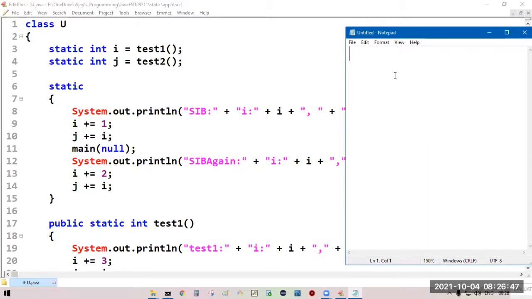Static int i and static int j are going to load with their default values, zeros.